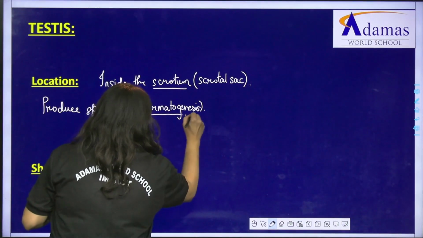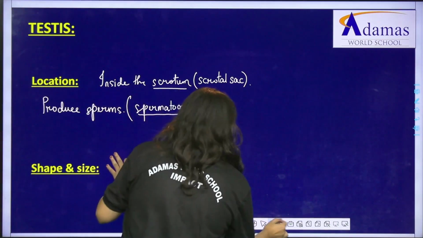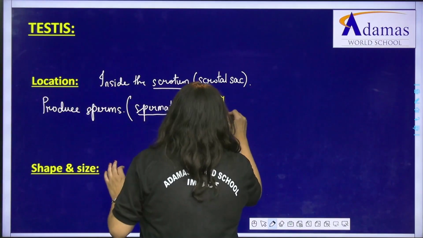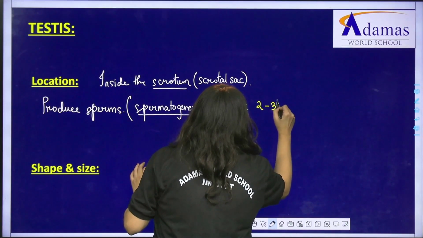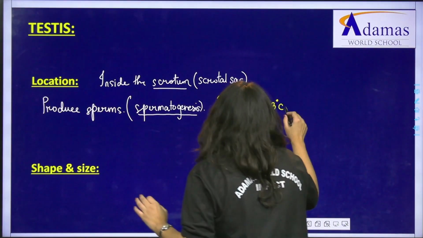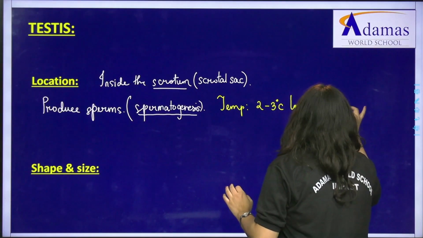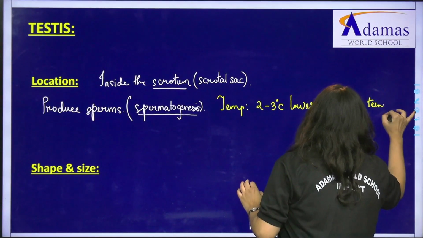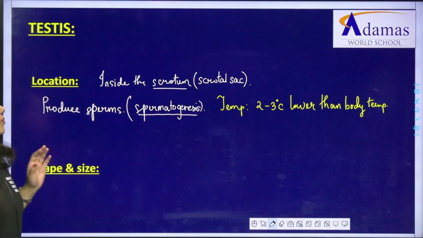So for this spermatogenesis process to occur, it's very important for us to remember the temperature required. This requires an optimum temperature that is 2 to 3 degrees centigrade lower than the body temperature.